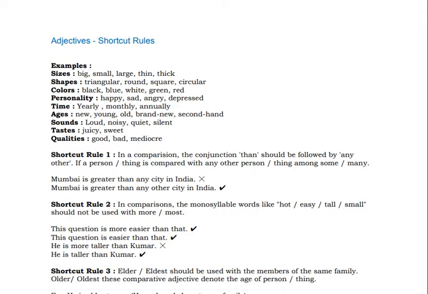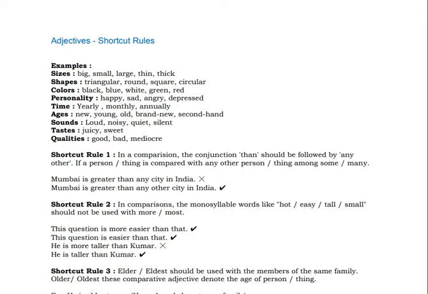Sounds: loud, noisy, quiet, silent. So these are the adjectives used for sounds. Taste: juicy, sweet, bitter, sour. Qualities: good, bad, mediocre. Some examples of adjectives have been given.